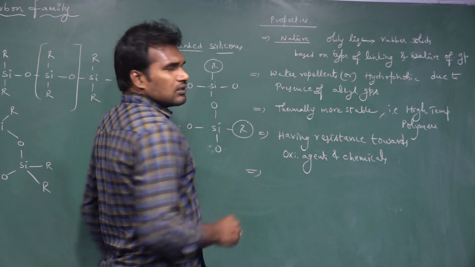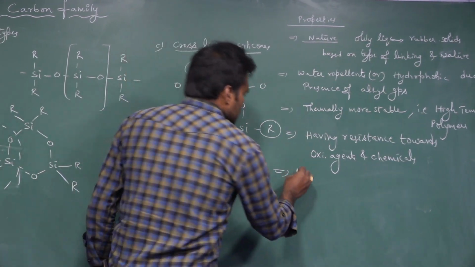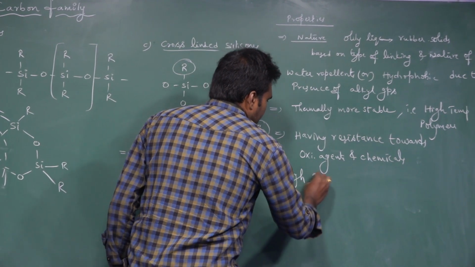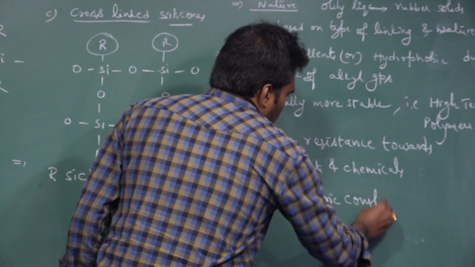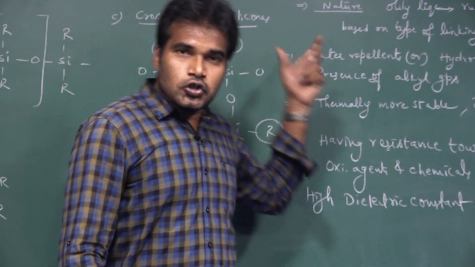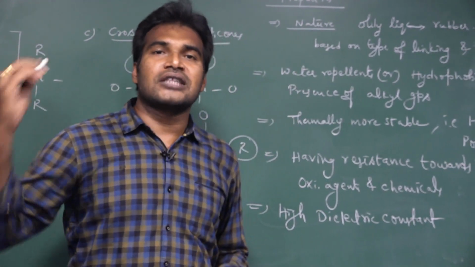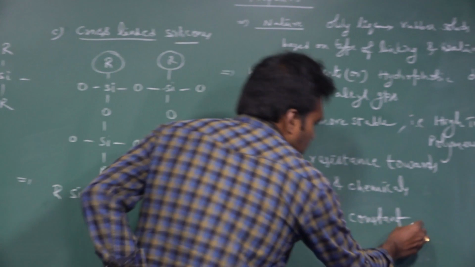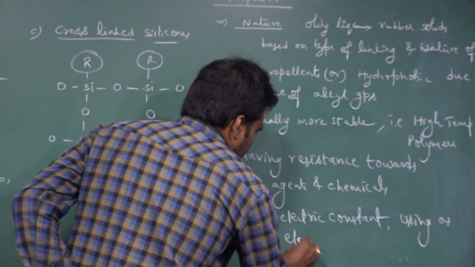And silicones generally have very high dielectric constants. Because of the high dielectric constant, we use these silicones as electrical and thermal resistors.